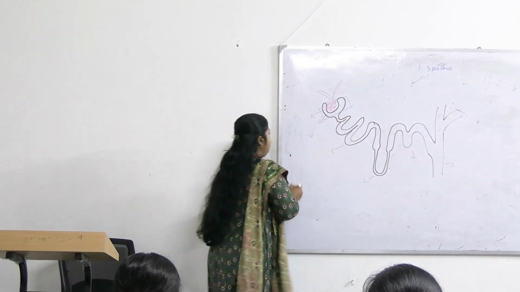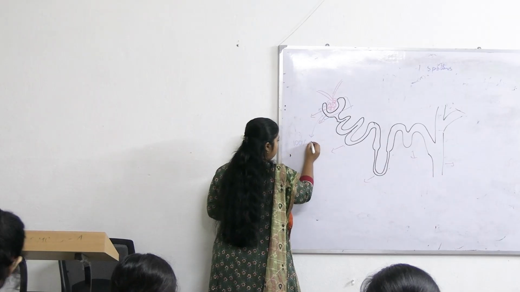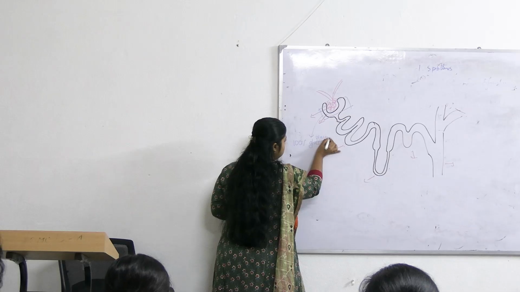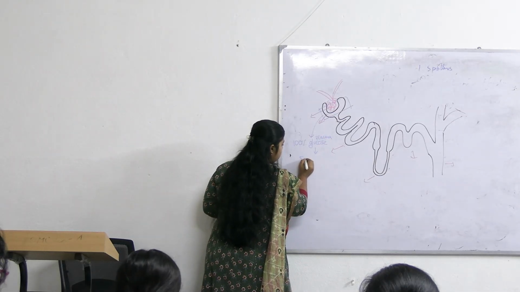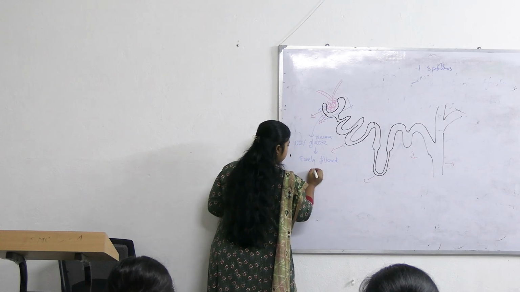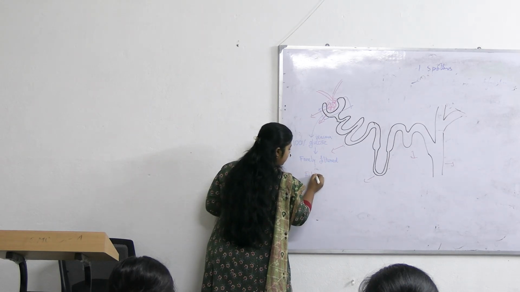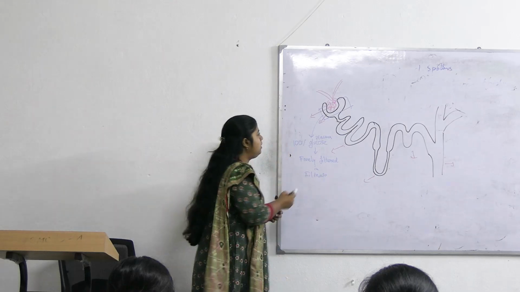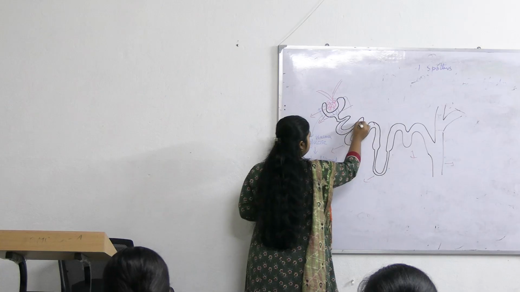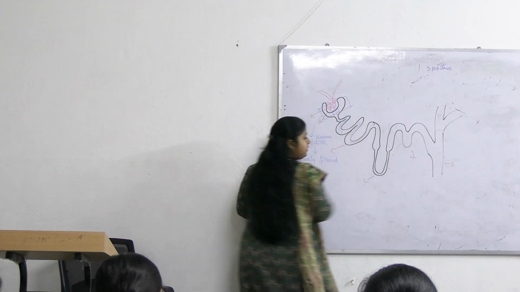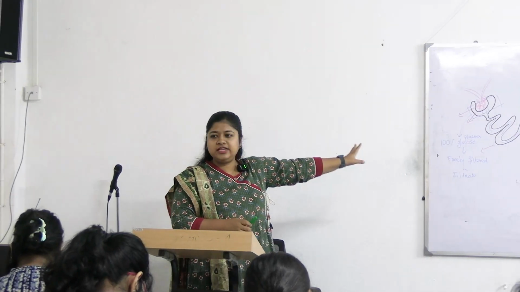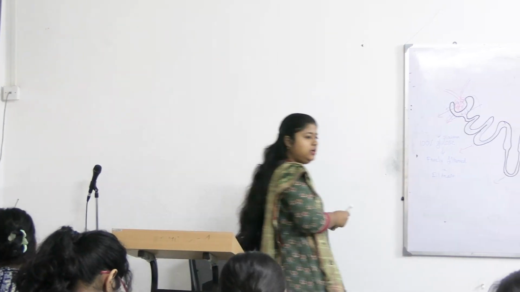What happens here is 100% of blood glucose or plasma glucose is freely filtered into the filtrate. What comes down is the filtrate, correct? So the first part is 100% free filtration of plasma glucose into the filtrate.